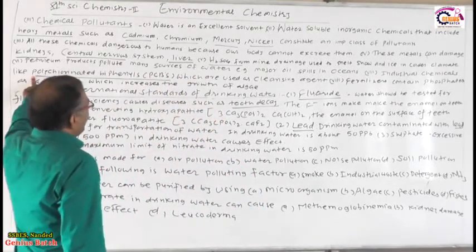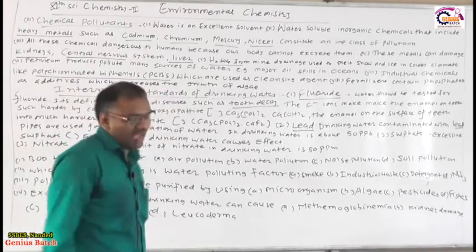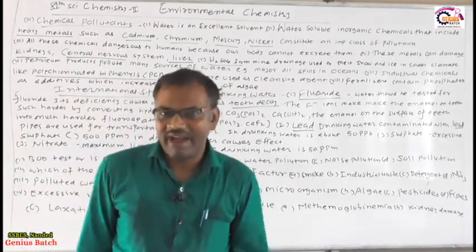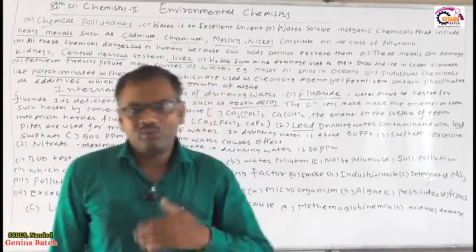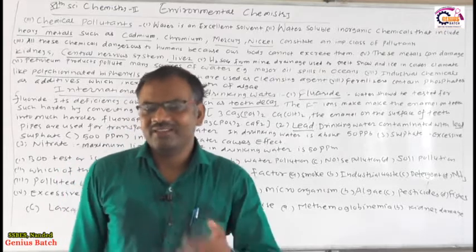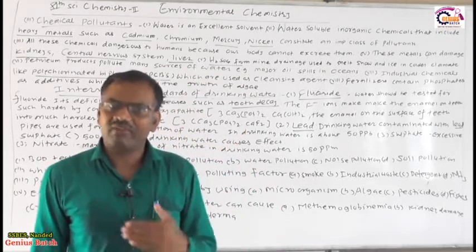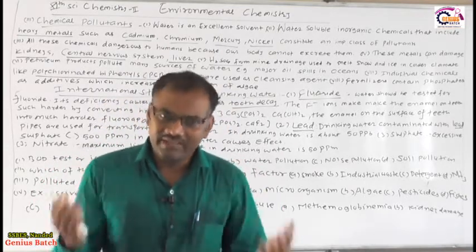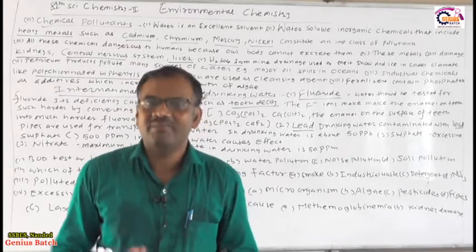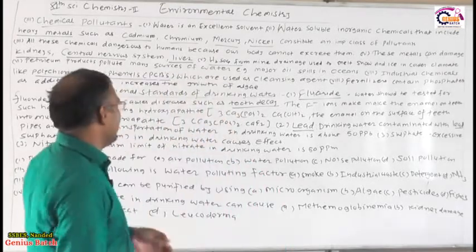Polychlorinated biphenyl has two benzene rings with more than one chlorine atom attached. It is used as a cleansing agent in many hospitals, industries and offices.